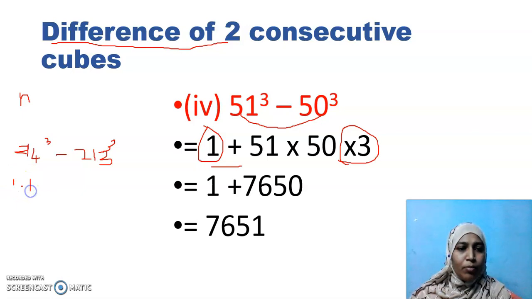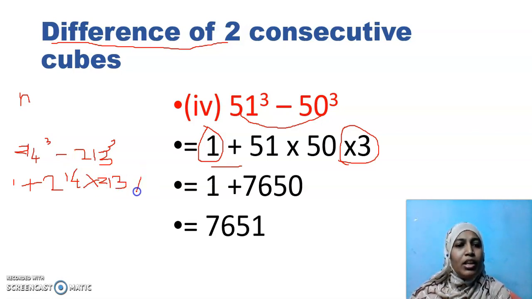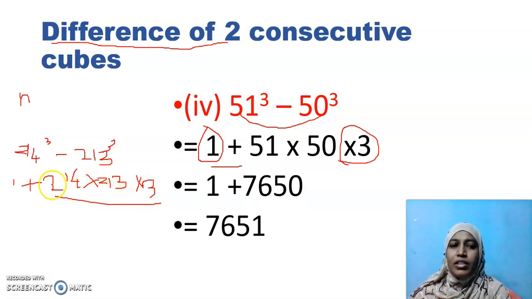You will write 1 plus 214 into 213 into 3. Yes, you will multiply these two numbers and then 3. You have to multiply only this. It's very simple, no? If I multiply 214 2 times itself, you will get a very big number. Along with that, if you multiply another 214, again it will be a very big number. So don't waste time like that.